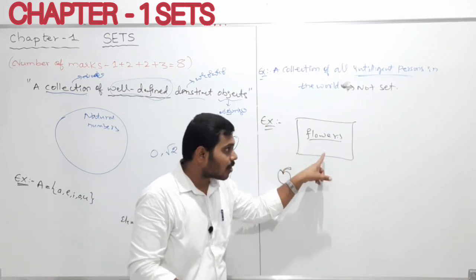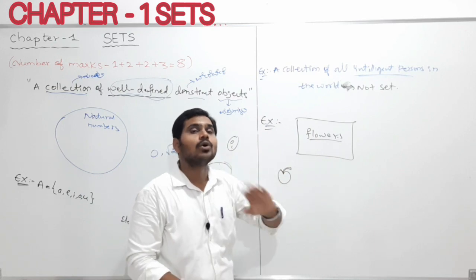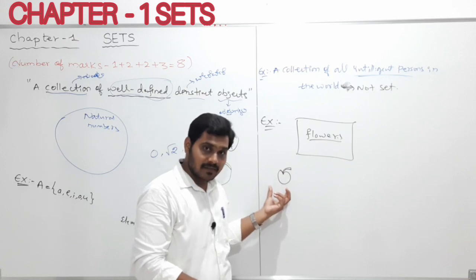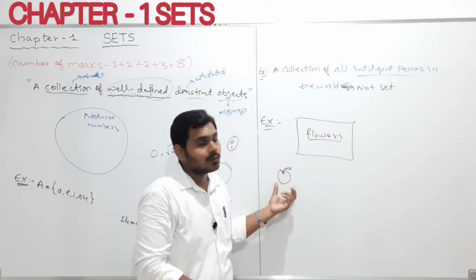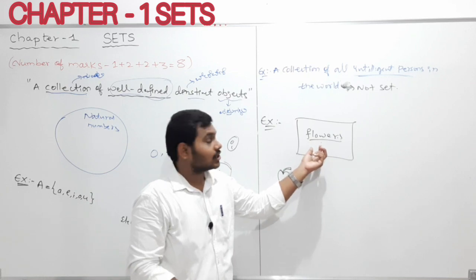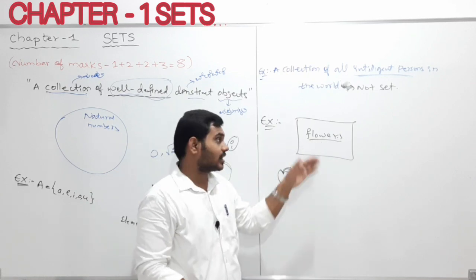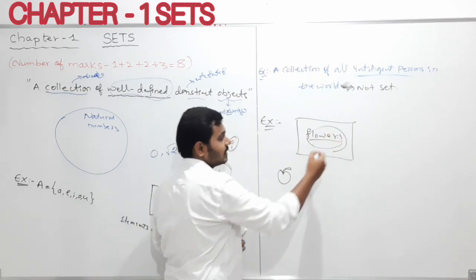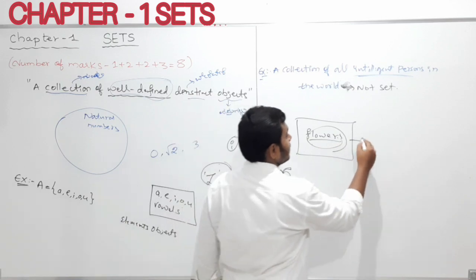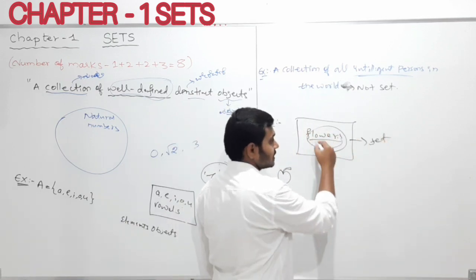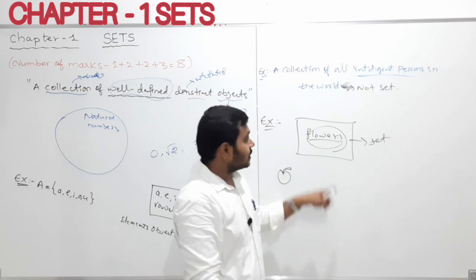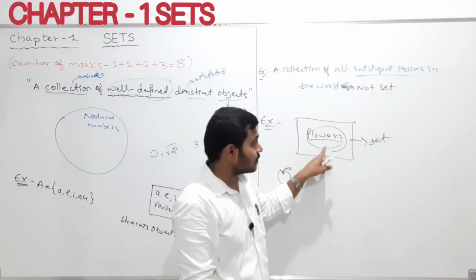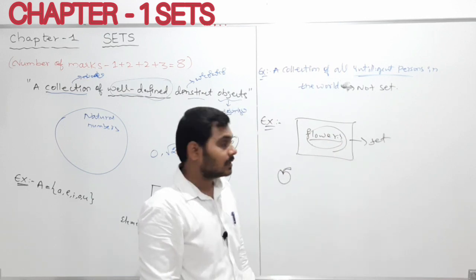Why? This is a box which contains only flowers, but here I gave you an apple. An apple won't be contained in this collection, or in this box. Why? Because this is the box which contains only flowers. So therefore we can call it a set. This is a set because this is a collection of flowers, which is well defined. So therefore we can call it a set. Am I clear? Like that, my dear students.